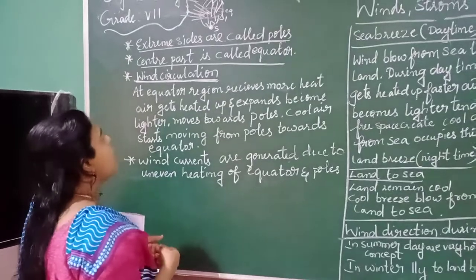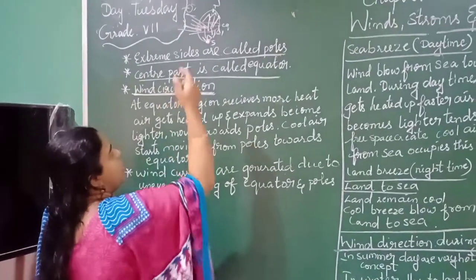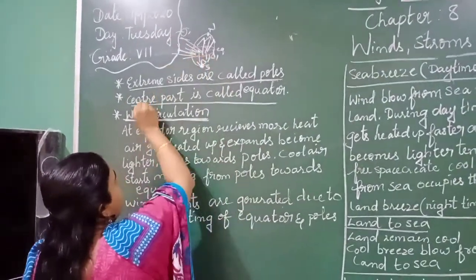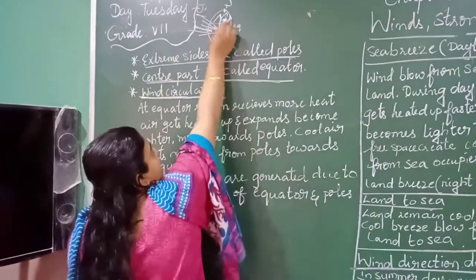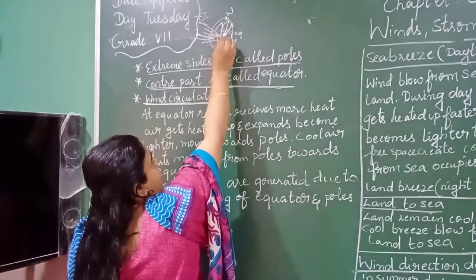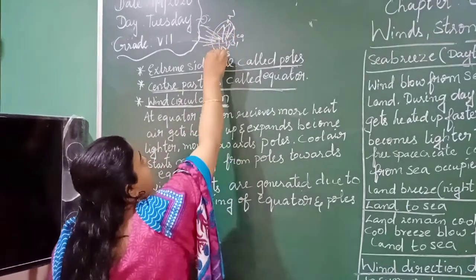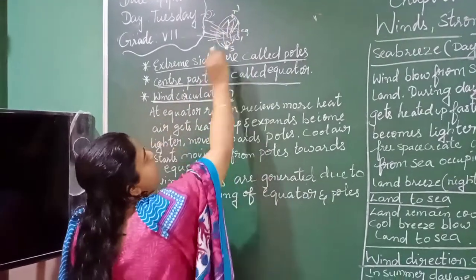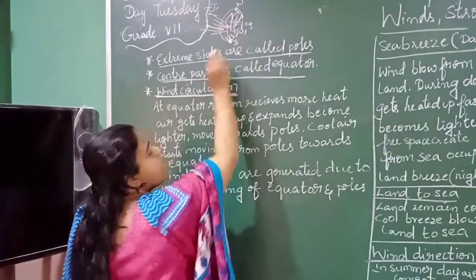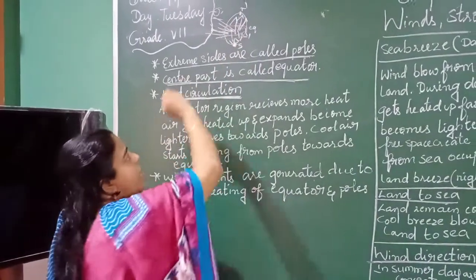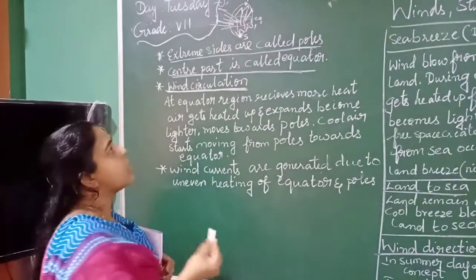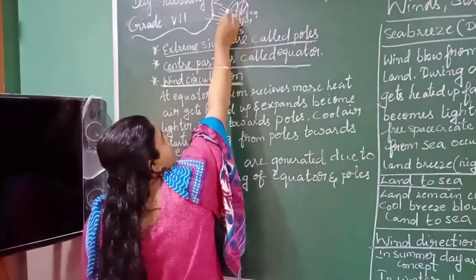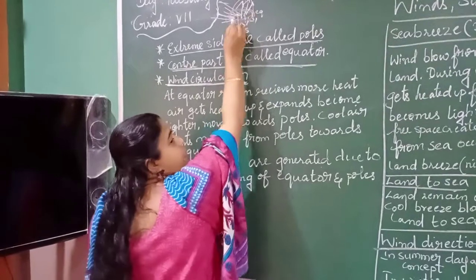You already know that the middle part, the center part of the earth, is called the equator, and the extreme two sides are called the poles, the north pole and the south pole. Sun rays fall directly upon the equator region, so the equator region gets heated very fast.